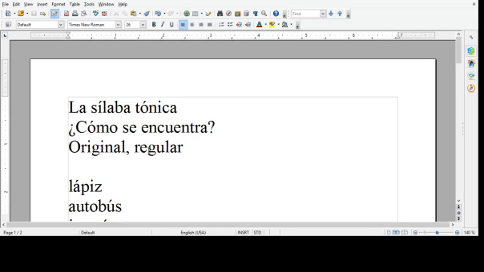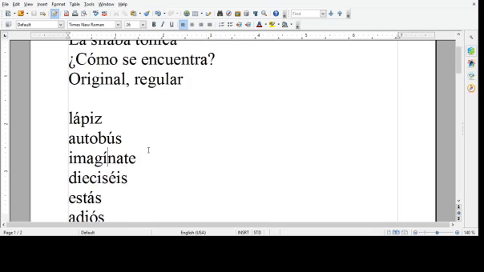So first things first, if a word has an accent mark written on it, you're going to stress that syllable, that vowel that has the accent mark. So for example, lápiz, pencil. Autobús, another word for guagua, for bus. Lápiz, autobús, doesn't matter what else you know about the word, you're going to put that stress on the syllable with the accent mark.